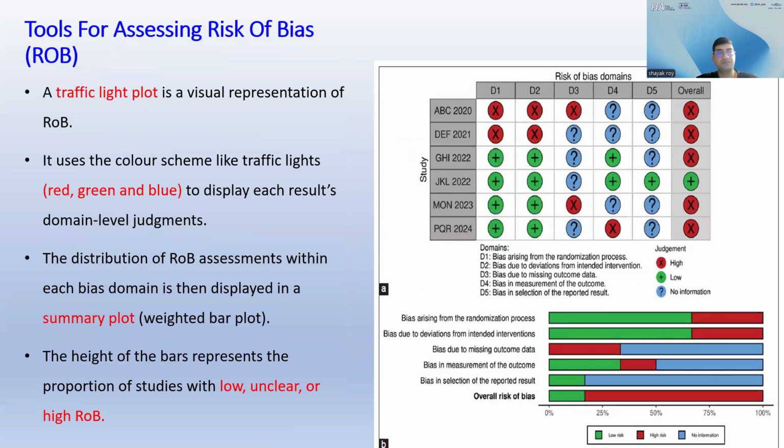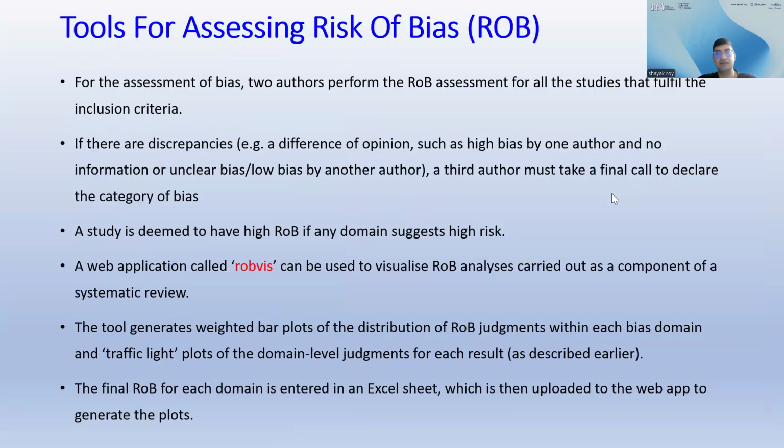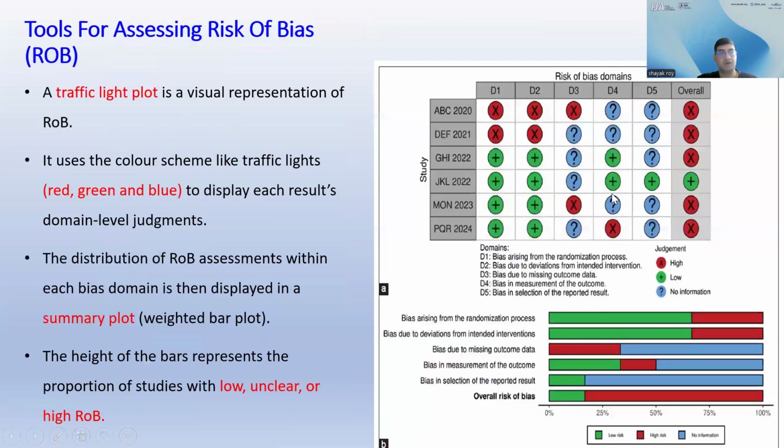A traffic light plot is a visual representation of risk of bias. It uses a color scheme like traffic lights, red, green, and yellow, to display each result's domain level judgment. The distribution of ROB assessment within each bias domain is then displayed in a summary plot or weighted bar plot.